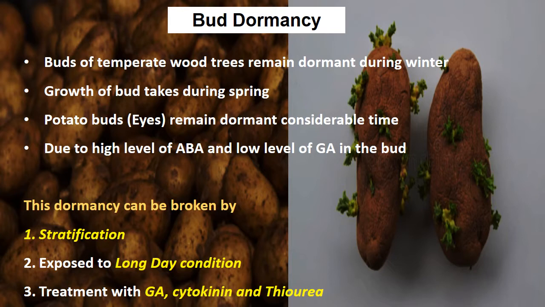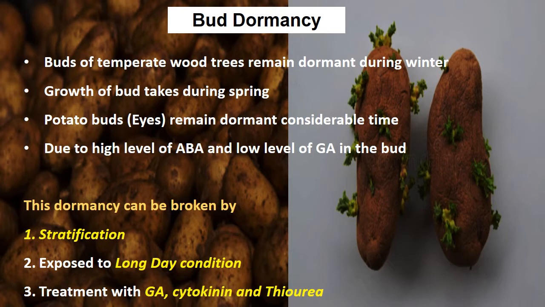The other reason for this bud dormancy is due to the high level of abscisic acid and low level of gibberellic acid in the buds. Normally for germination, the important hormone is gibberellic acid. Whenever the gibberellic acid level increases, the bud will start to germinate. Sometimes the level of abscisic acid will be higher.